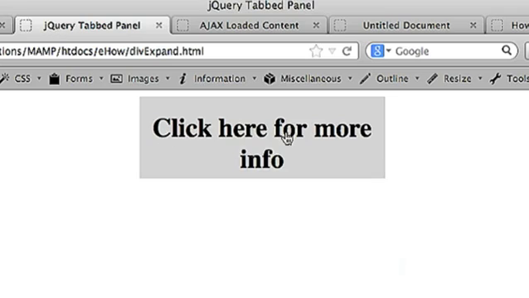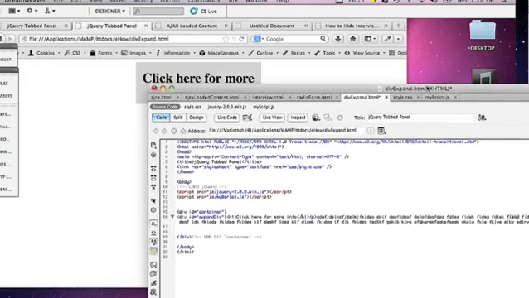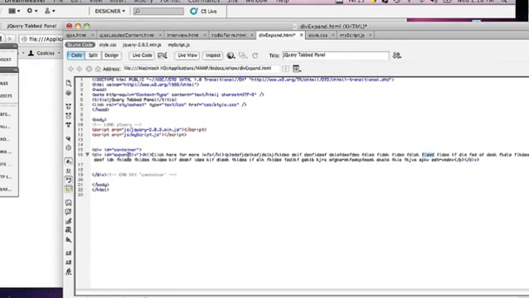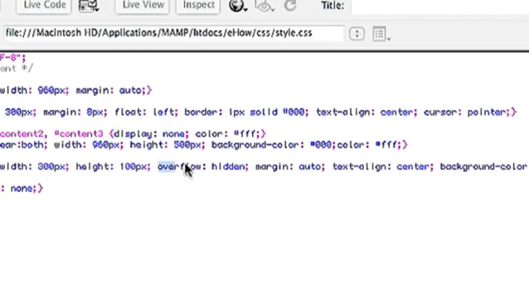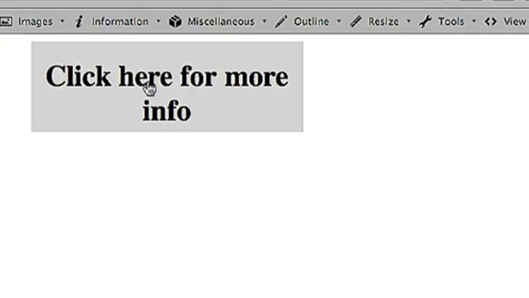The important thing to remember with this div, and you can see a version of it right here, I have this box with "click here for more info." The important thing to remember is in your style sheet, you're going to want this expand div to have an overflow of hidden. That way the rest of the content is not seen in the div. All you can see is "click here for more info."